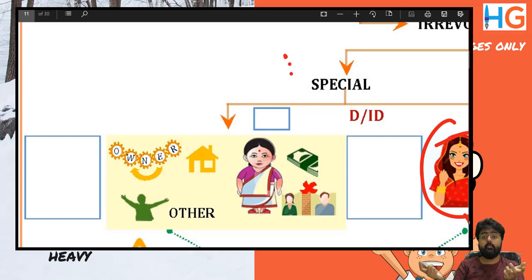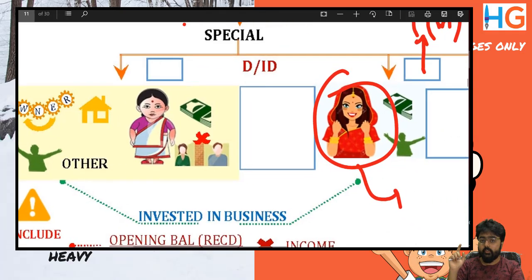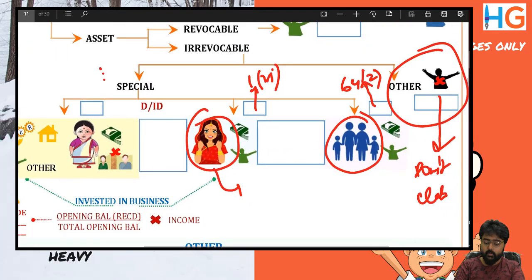If the clubbing provisions come, then her NAV is zero, her income is zero, that will be clubbed in my hands. My NAV is zero, nothing is taxable. Now the government says, wait, we will not club that, we will treat you as the owner. So if I have transferred a property to my spouse, that property is also deemed to be mine. So now I have two self-occupied house properties. One will be deemed to be let out. So this is the logic for house property.